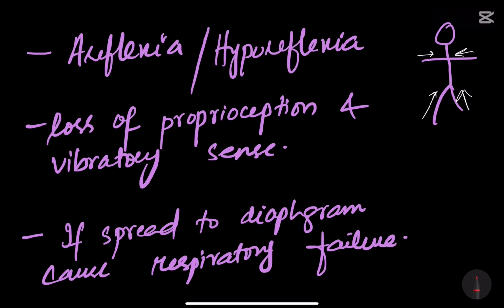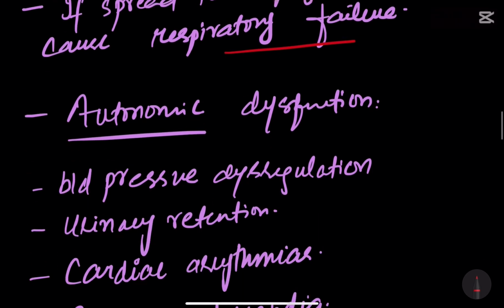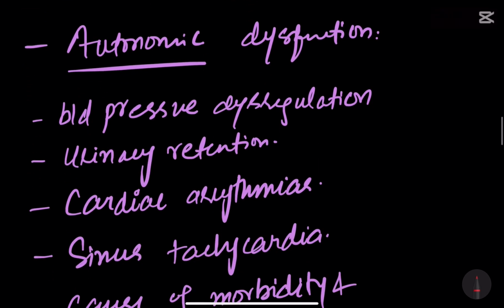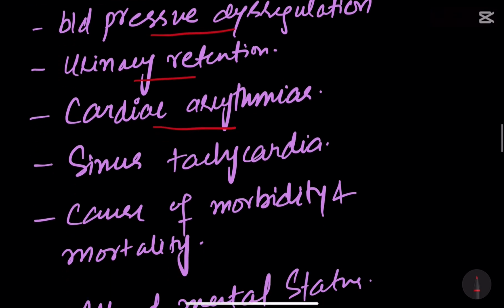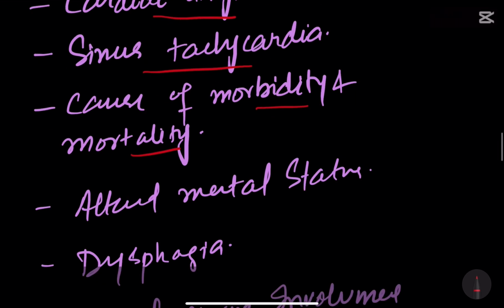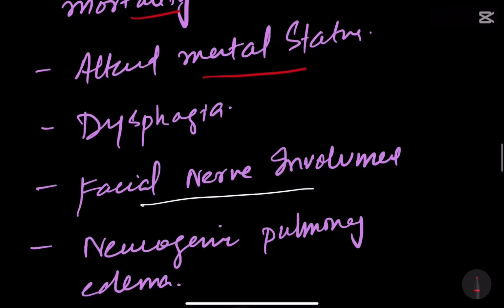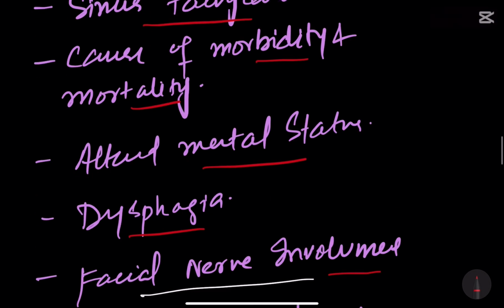If it spreads to the diaphragm, it also causes respiratory failure. Autonomic dysfunction also occurs: blood pressure dysregulation, urinary retention, cardiac arrhythmias, sinus tachycardia, causes of morbidity and mortality, altered mental status, dysphagia, facial nerve involvement, and neurogenic pulmonary edema. These are the clinical features of GBS.